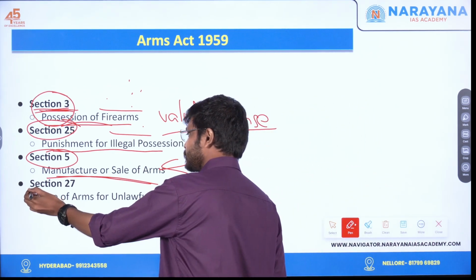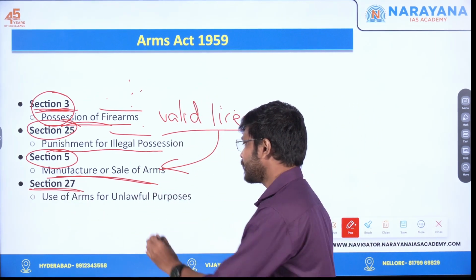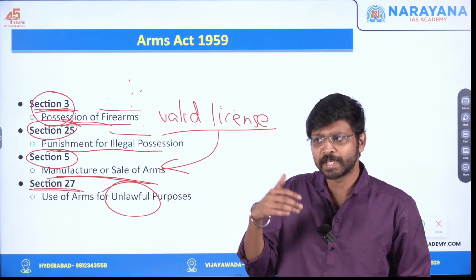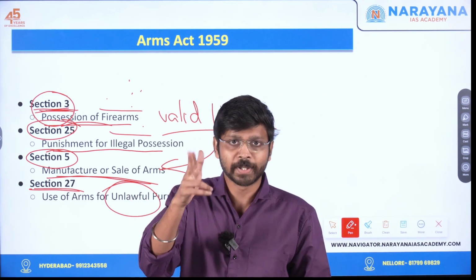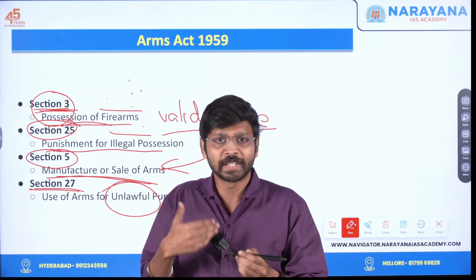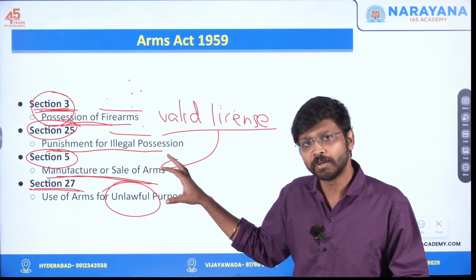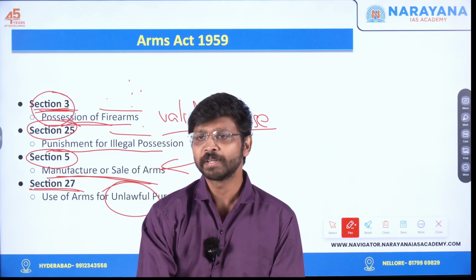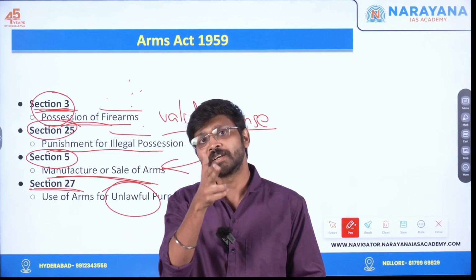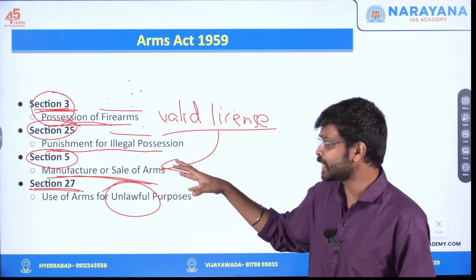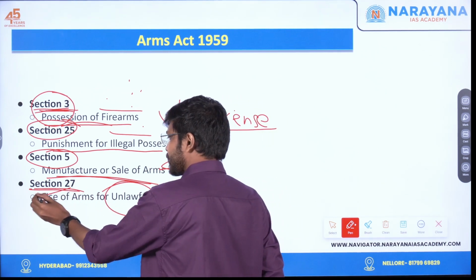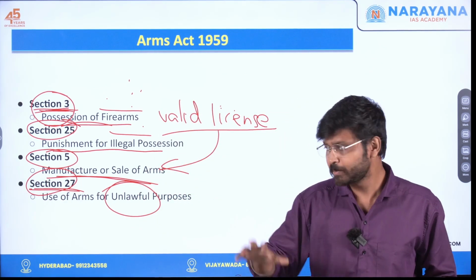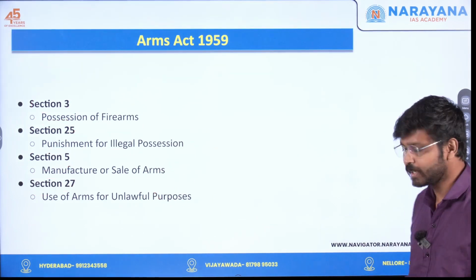Another one is section 27, use of arms for unlawful purposes. There are many lawful purposes in which we can use them. For example, for sport shooting, we have to get a gun license, and it is a lawful purpose. Here, killing a person is an unlawful purpose, right? Or maybe threatening a person. All these things are unlawful purposes. So if you are doing that, you can be charged under section 27 of the Arms Act. Okay, so these are the provisions involved in this particular case.